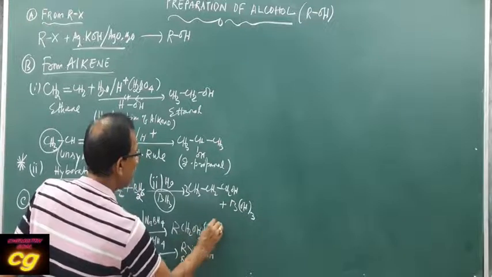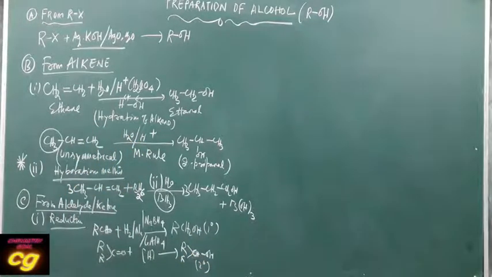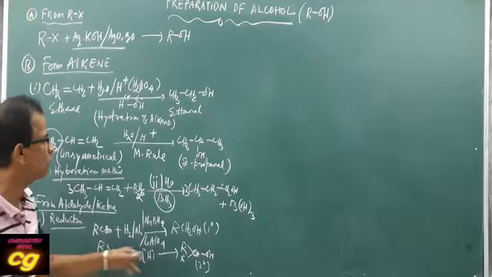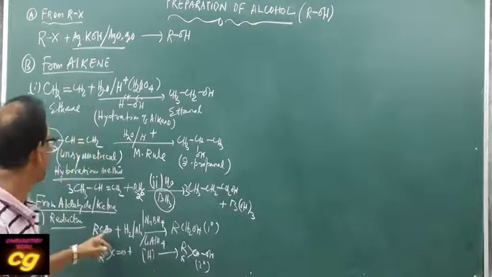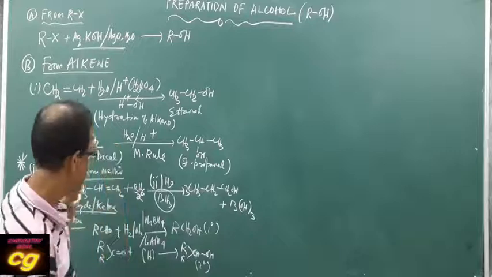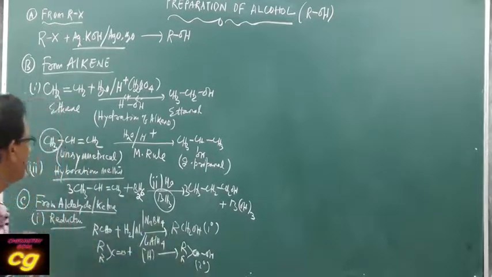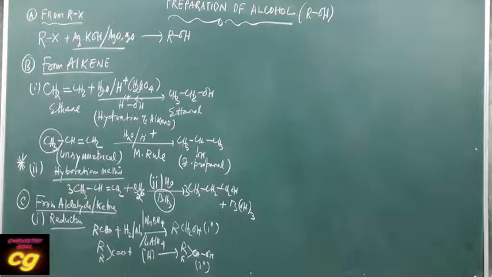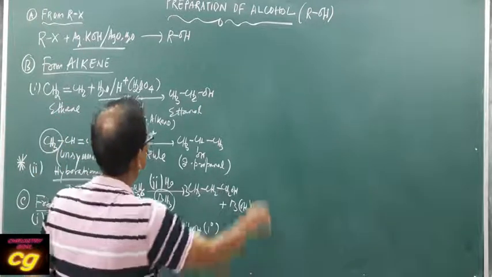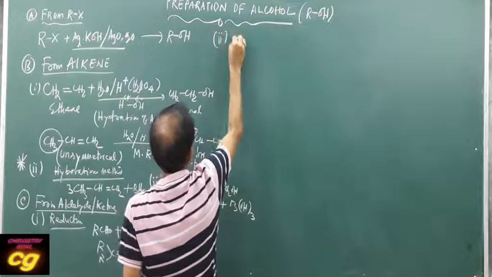This is your primary alcohol, this is your secondary alcohol. So you can prepare this one, primary alcohol. Ketone always produces secondary alcohol and aldehyde always gives primary alcohol. This is very important, that method in the preparation of primary and secondary alcohol from aldehyde and ketone. Another method you can use for the preparation of alcohol from aldehyde and ketone, that is from